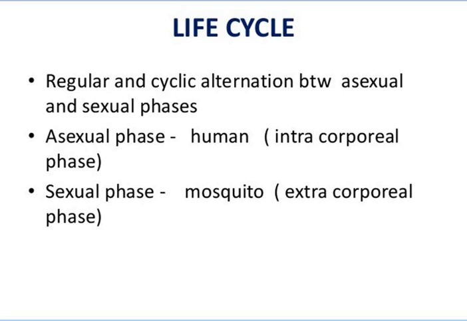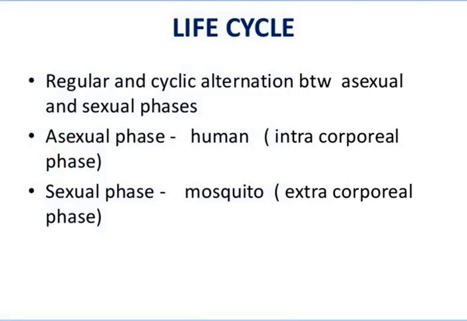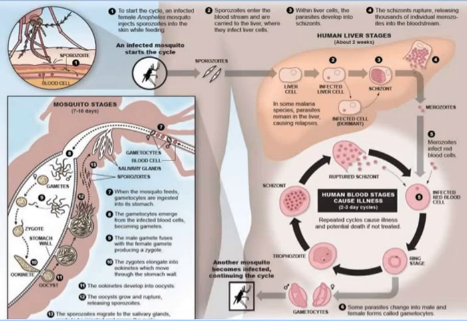The asexual phase occurs in humans, the intracorporeal phase. The sexual phase occurs in the mosquito, the extracorporeal phase. This picture shows the life cycle of Plasmodium vivax in the two hosts.